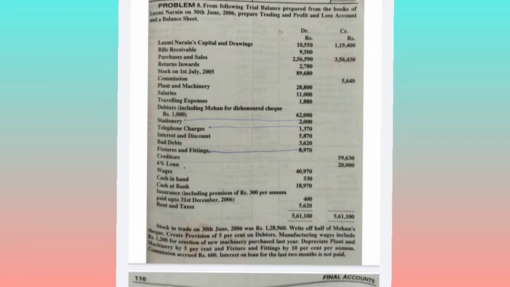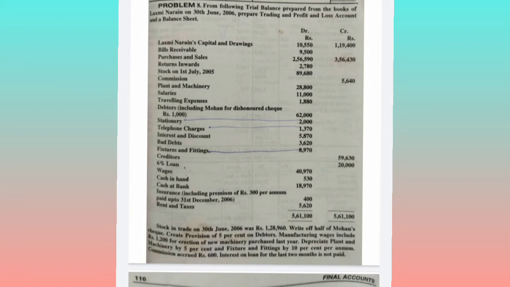So what is the loan amount? 20,000. 6% is the interest rate. They have given a 6% loan, so 6% is the interest rate. So 20,000 into 6% into 2 divided by 12, for the 2 months we have not paid, comes to 200. So it is an outstanding interest.